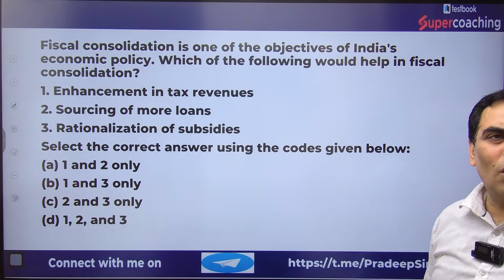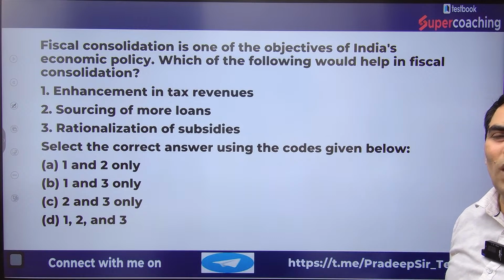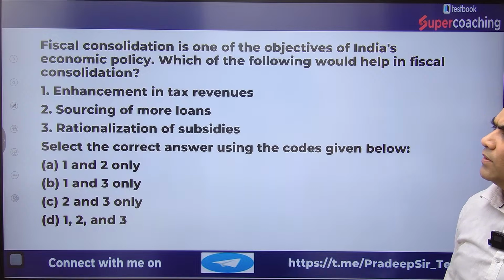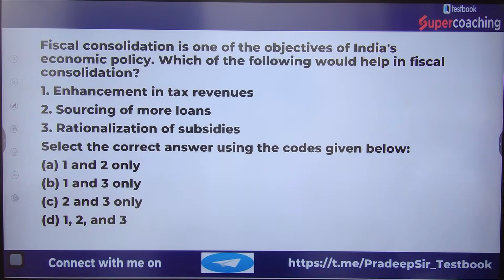Next question is on your screen. Just go through it and let me know the right answer. Let me read it for you. The question is, fiscal consolidation is one of the objectives of India's economic policy. Which of the following would help in fiscal consolidation? Be very clear, this is talking about fiscal consolidation.